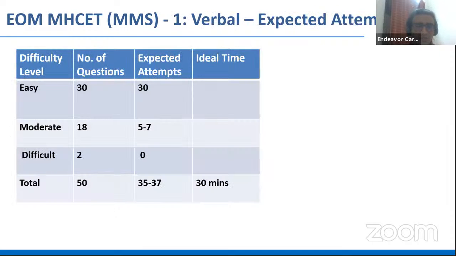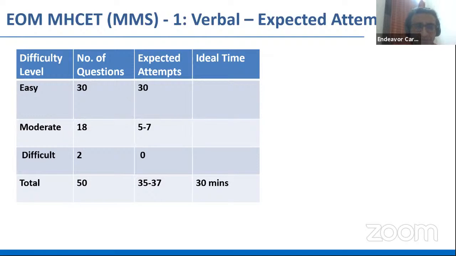Now if I talk about the overall verbal section, out of 50 questions, 30 questions I would say were easy, and all those 30 questions should have been attempted, right? 18 questions were moderate. Of the moderate ones, 5-7 could be done, because this is the first EOM; if this was the fifth or sixth EOM, I would say 10 out of 18. There were two difficult questions, right? No need to attempt those. Both of them were in reading comprehensions, right?